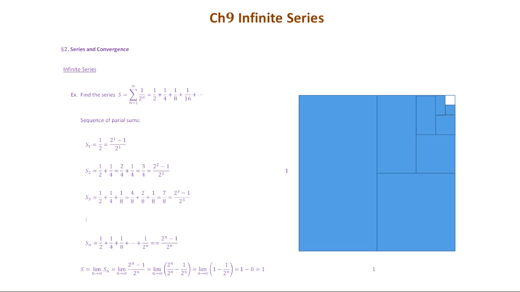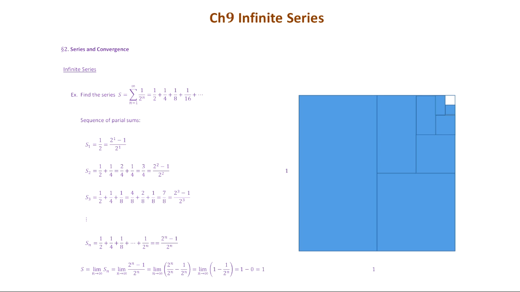So then we just use geometry or area to represent this sum, this series. Remember, the series 1/2 plus 1/4 plus 1/8 plus 1/16, and you can represent this sum by a bunch of rectangles and add the area of each rectangle, and then you can see.